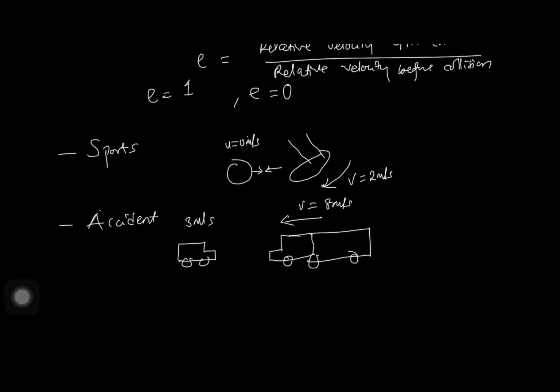So the collision between the car and the truck is going to be inelastic if and only if they move with a common velocity. And if they don't move with a common velocity, the collision is going to be elastic. And this is because they move with different velocities after the collision.